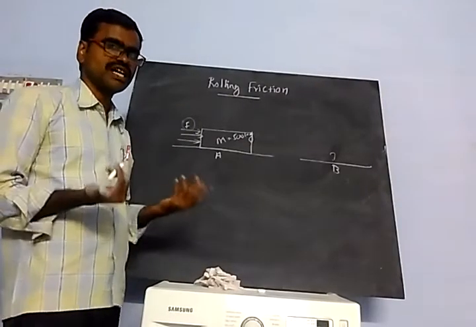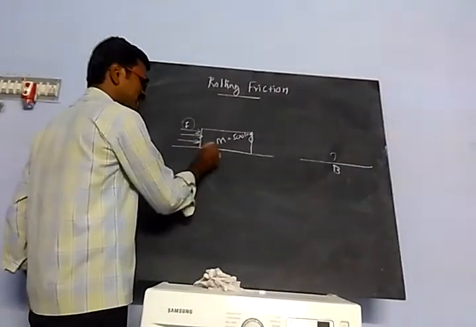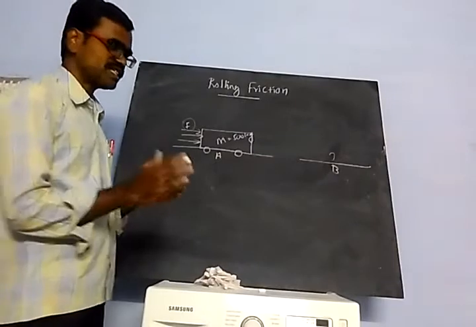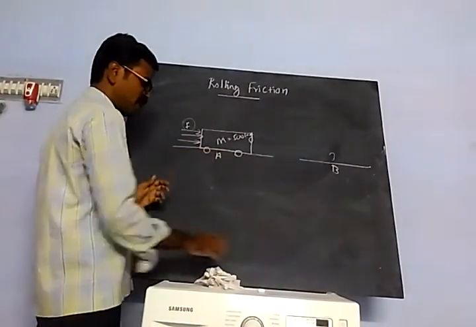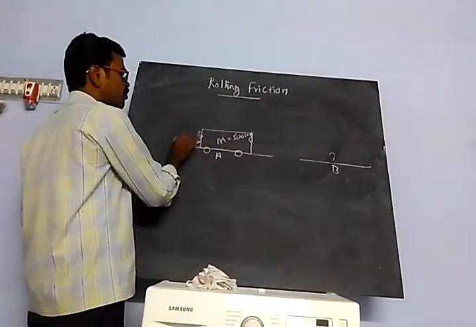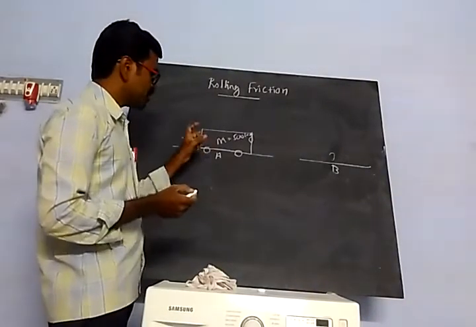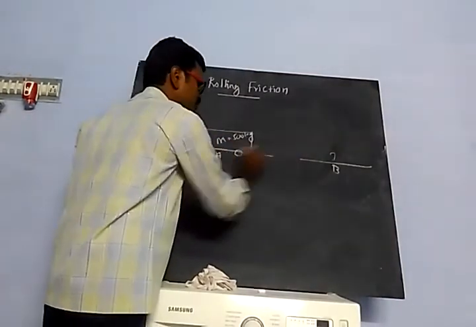Now, I can fix two wheels or three wheels. After fixing the wheels, I can give a very small amount of force, and it's enough to shift from A to B.